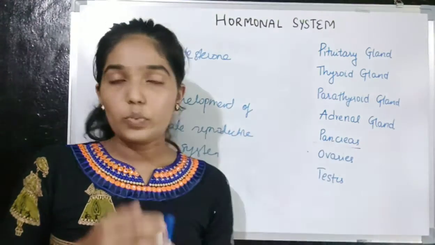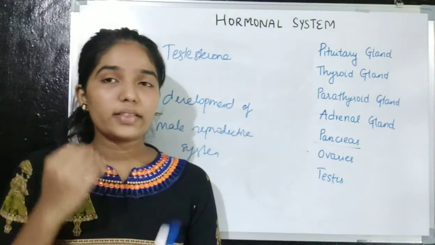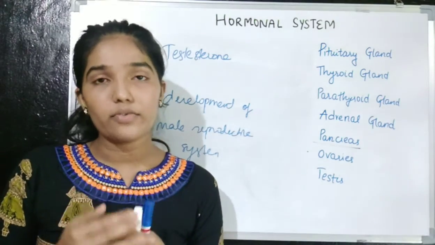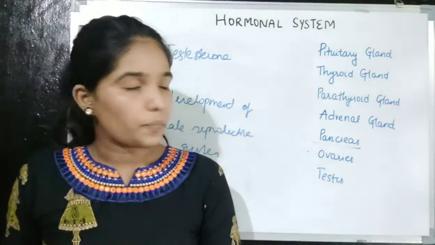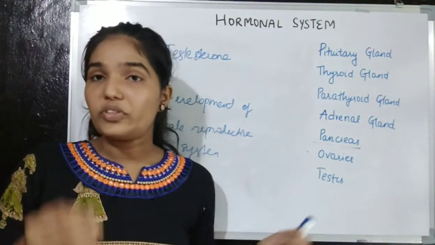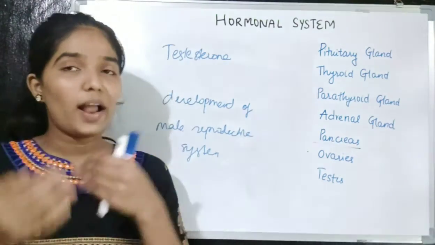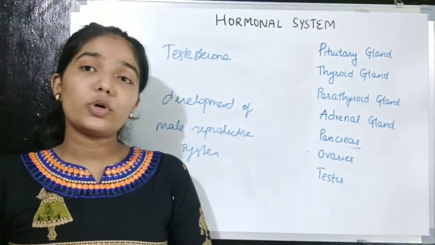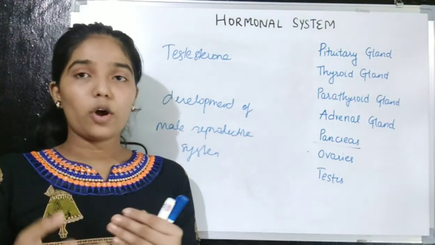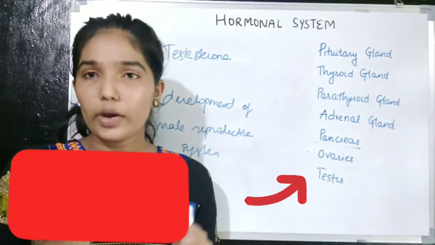Then the ovaries, which secrete estrogen and progesterone, which help to bring the secondary sexual changes in the females and also in the development of the female reproductive system. And last is the testes, which secrete testosterone hormone, which helps in the development of the male reproductive system and also in bringing the development of the secondary sexual changes in the males. So we have learned all the endocrine system.